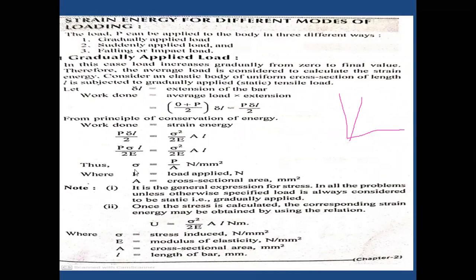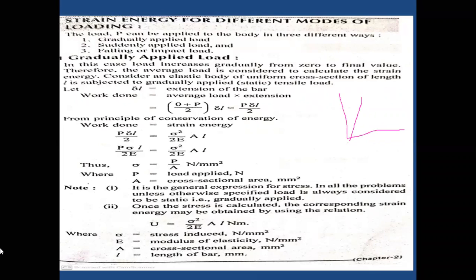After some simplification in this lesson, my main motto is the process rather than the derivation. If I know the process, definitely you can derive anything. So here the final answer is U equals sigma square by 2E into AL, in newton meter. You can call it the strain energy. U is nothing but the strain energy.